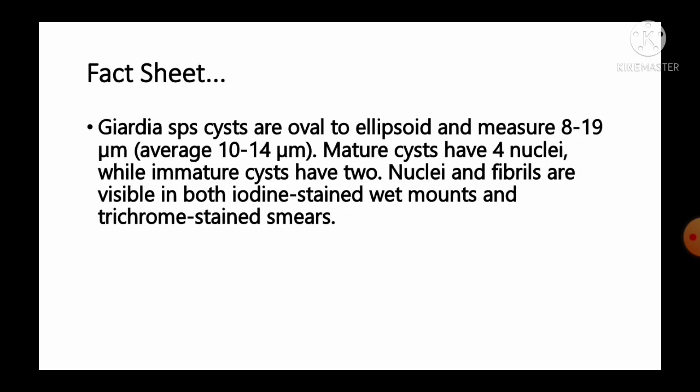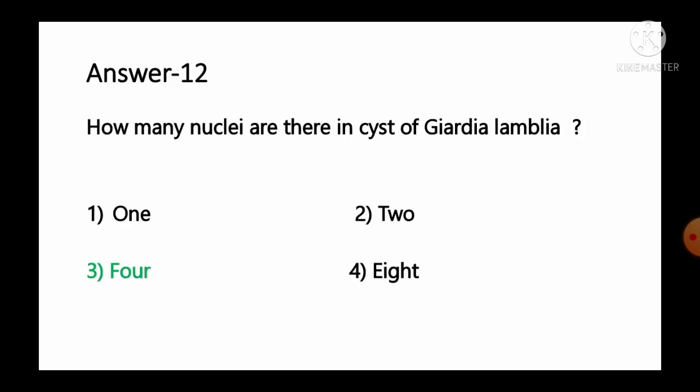And the fact given regarding this question, it is Giardia species cysts are oval to ellipsoid and measure 8 to 19 micrometer. Mature cysts have 4 nuclei, while immature cysts have 2 nuclei. Nuclei and fibrils are visible in both iodine stained wet mount and trichrome stained smear. So as per the information, we can say the mature cyst will have 4 nuclei. So option number 3, 4, is the correct answer for this question.